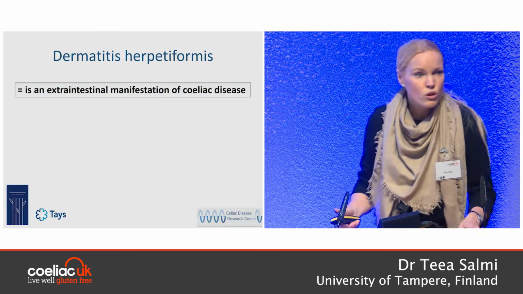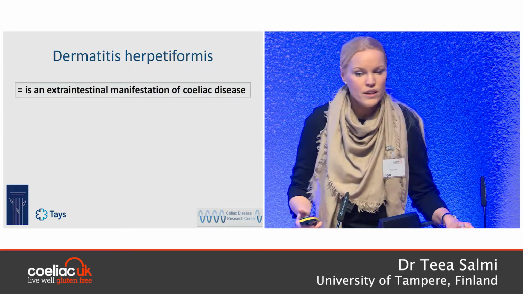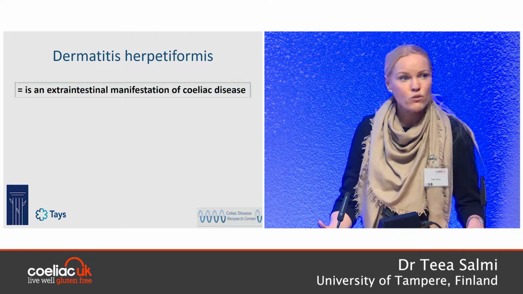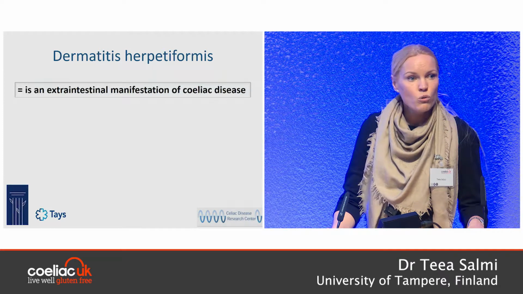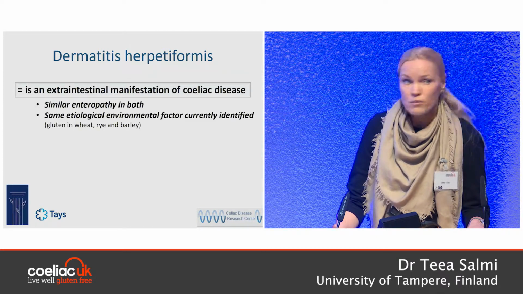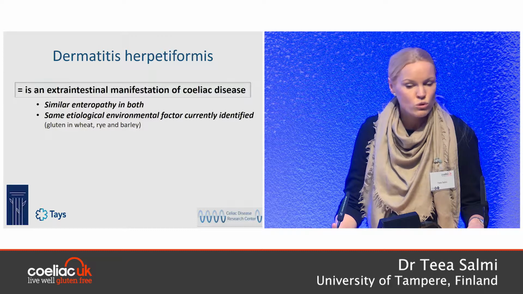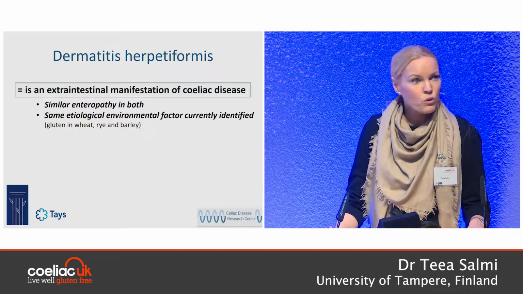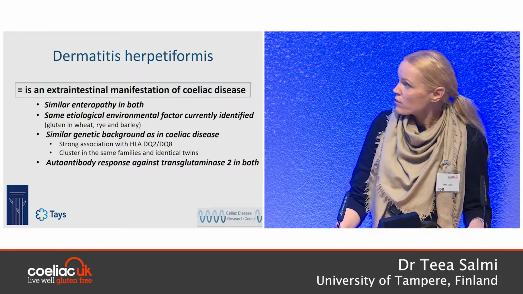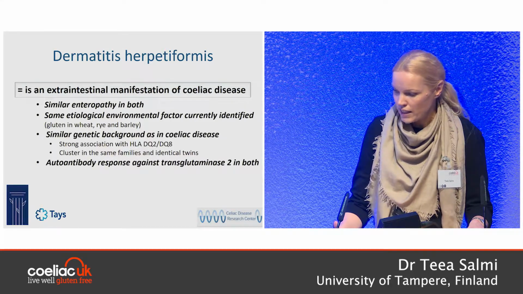So we have actually known since the late 1960s or early 1970s that Dermatitis herpetiformis is an extraintestinal manifestation of celiac disease. We have known since then that there is similar enteropathy in both, and also that gluten is the environmental factor behind both conditions. Further, we have later learned that there is a similar genetic background behind celiac disease and DH.